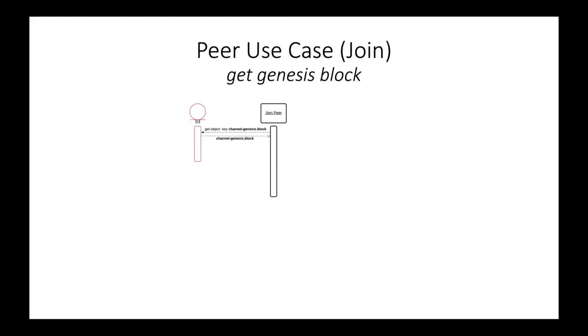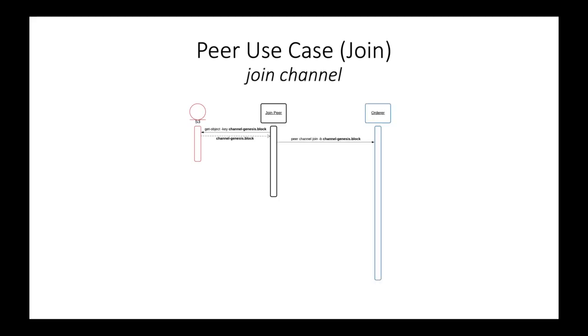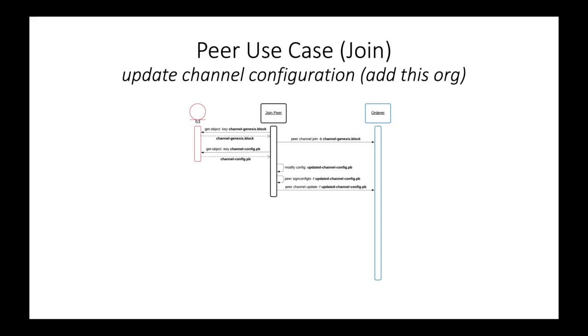Now let's join a second peer. This peer will get the genesis block from S3, as it cannot get it directly from the orderer. The peer calls the orderer with the genesis block to join the channel. Once again, the peer is joined to the channel, but it is not yet in the channel's configuration. The peer gets the latest configuration from S3, modifies it as before, signs it, and attempts to update the channel.